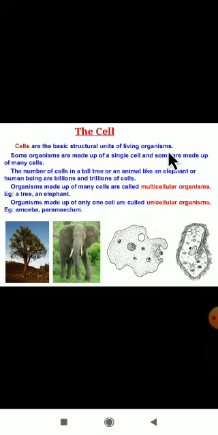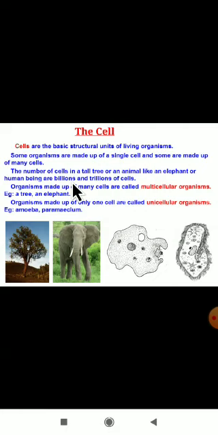The cell. Cells are the basic structural units of living organisms. Some organisms are made up of a single cell and some are made up of many cells. All organisms have different numbers of cells. Some organisms may have one cell, some may have more than one cell. The number of cells in a tall tree or an animal like an elephant or a human being is billions or trillions of cells.